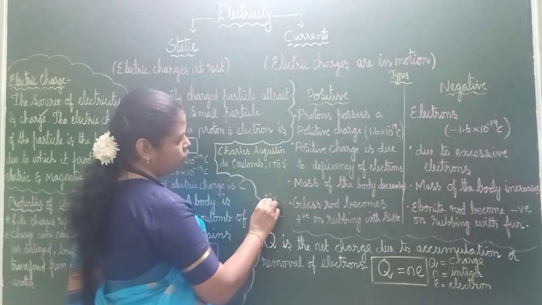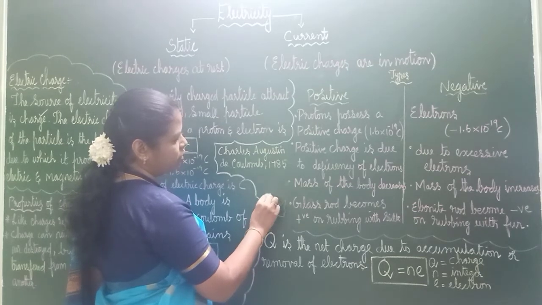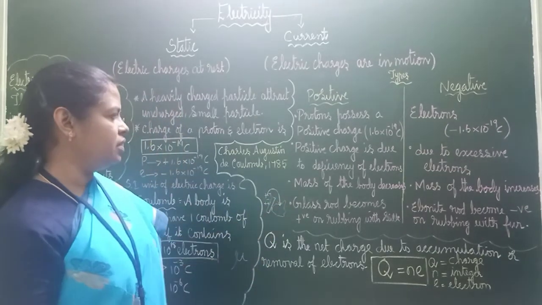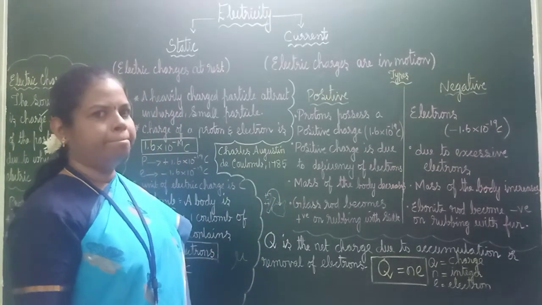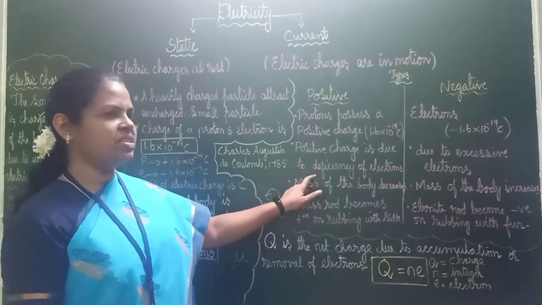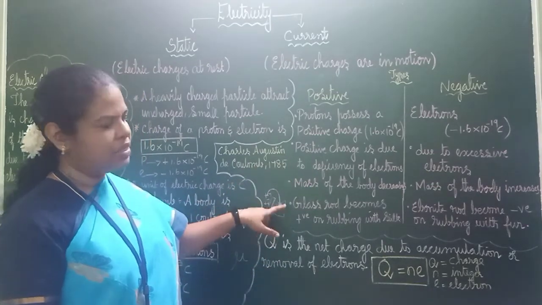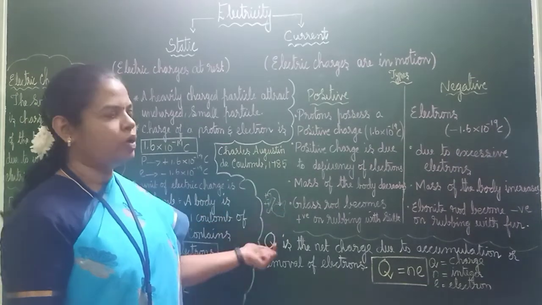Positive and negative, both will be there. What happens? The electrons will go from the glass to the silk. So this will become positive because of deficiency of electrons. Electrons will be moving, no? Electrons will move towards silk, so the glass will become positive.